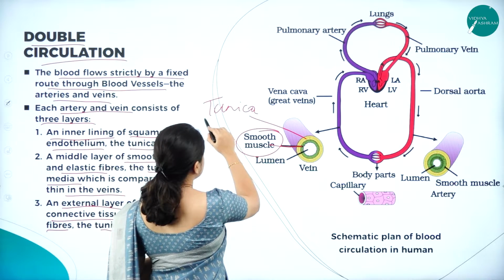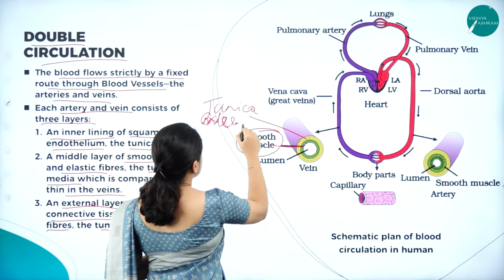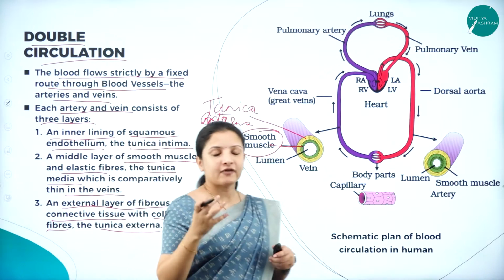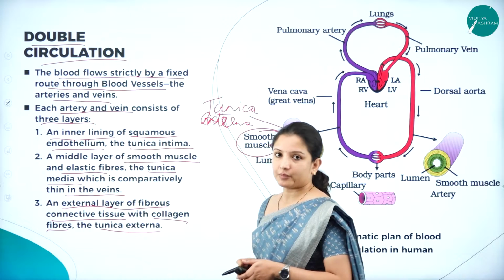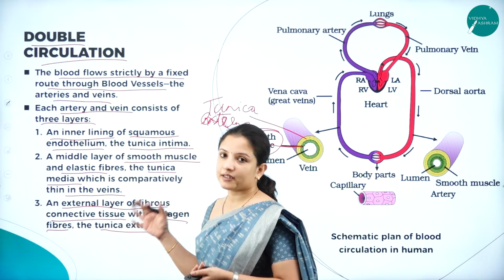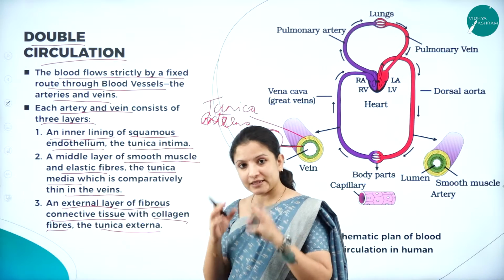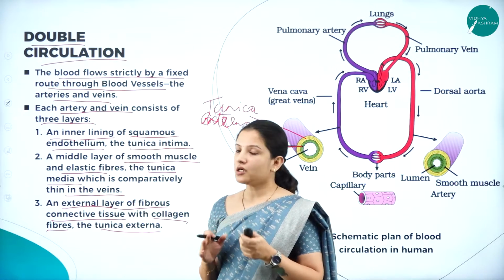What kind of tissue is it made up of? It is made up of fibrous connective tissue with collagen fibers, and it is called the tunica externa. So these are the different layers that cover the arteries and the veins, and it is through these arteries and veins that the blood flows into and out of the heart.